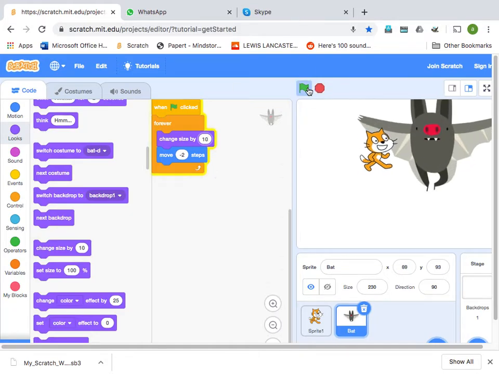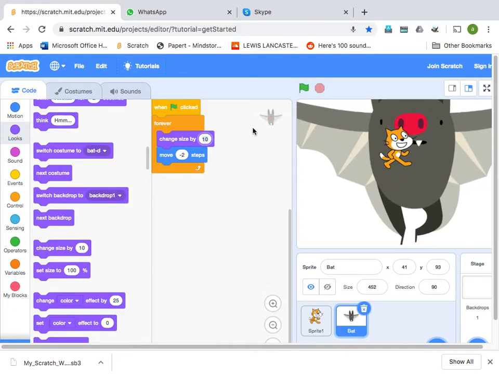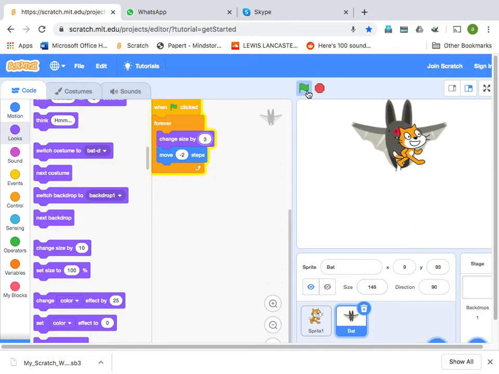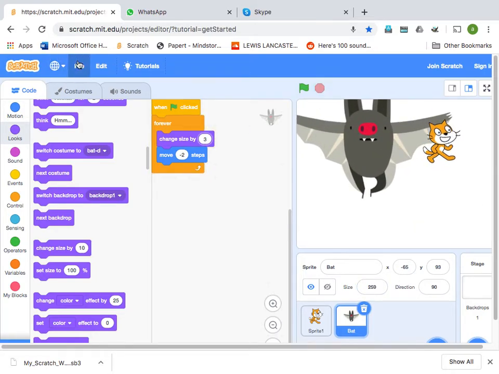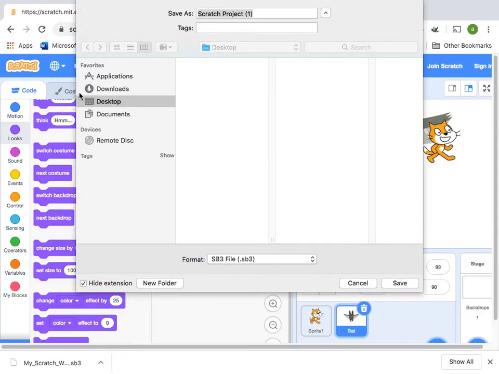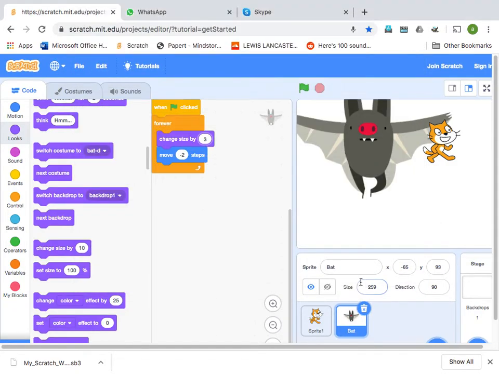Okay, see, oh, bat is becoming really big. Let's make it 3 and reset the size to 100 in the little text box here. Okay, so something interesting. All right, save off your work, learn to save your work, and then, like I showed you on the desktop, and that's it.